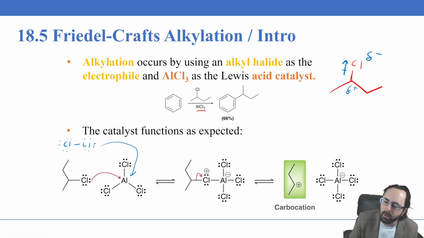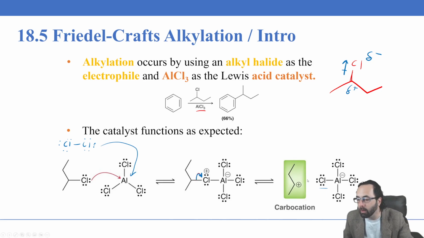And because of the large electronegativity difference between the carbon and the chlorine, we could alternatively draw this structure in such a way that the chlorine is getting significantly more of the electron density than the carbon. We give the chlorine all of the electrons here. We see that we have a carbocation. This is going to be our electrophile now, instead of it being a positively charged halogen atom like before. It's going to be a carbocation, a positively charged carbon. And this carbocation is going to be the electrophile for this alkylation reaction.